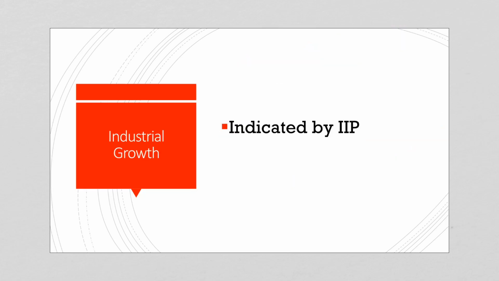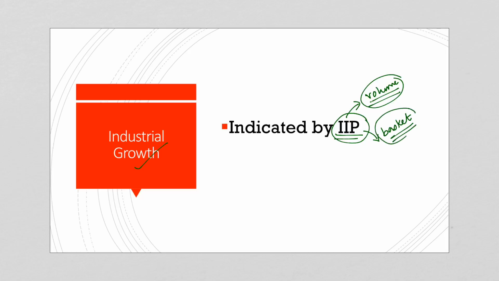Now, let us come to industrial growth. Industrial growth in India is indicated by IIP. IIP is the Index of Industrial Production. IIP is a composite indicator. It measures changes in the volume of production, and it considers a basket of commodities. This is very important.